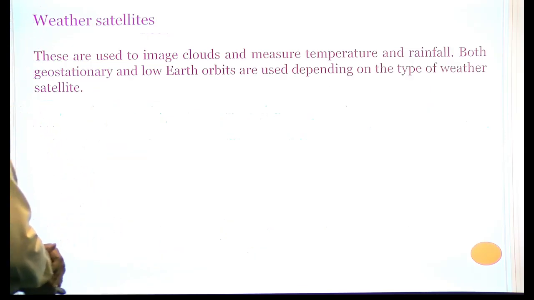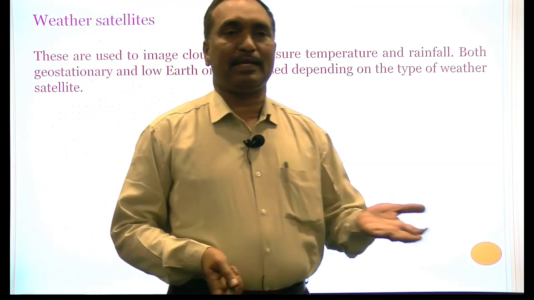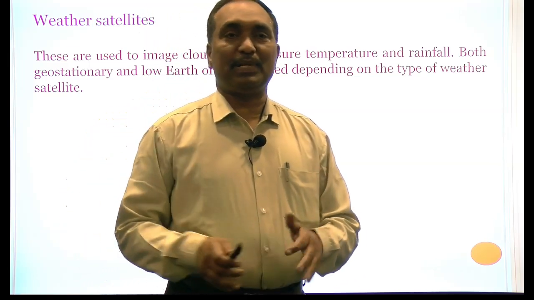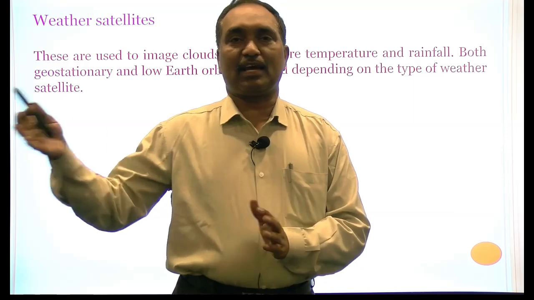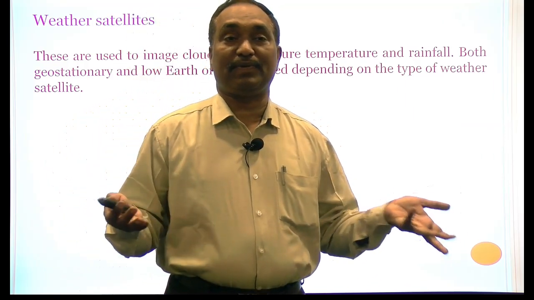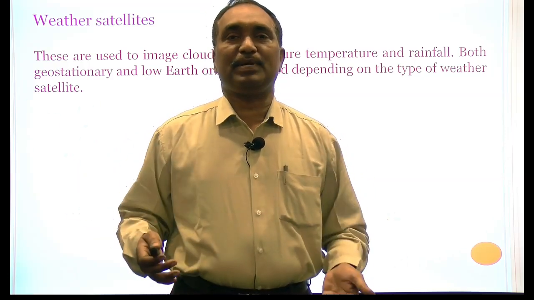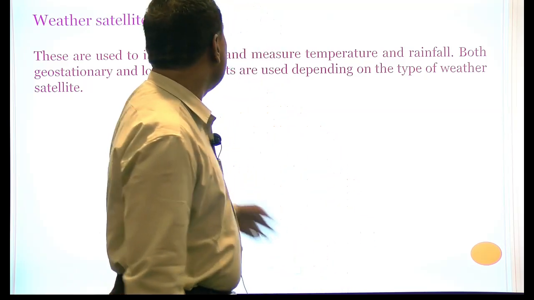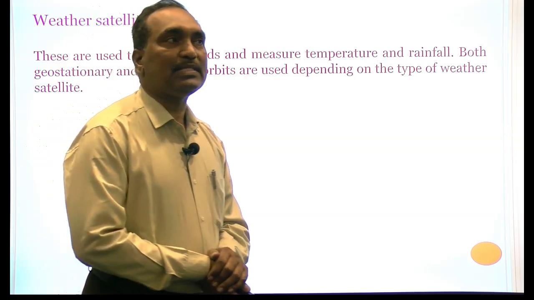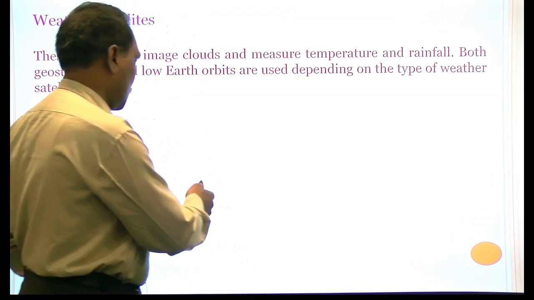And weather satellites. Nowadays, we want information about the weather: that in the next 24 hours there is rainfall, the temperature is very high, the winds are coming, a cyclone will arise within 24 hours, or maybe a tsunami. All this information can be collected by using weather satellites. Of course, to get the weather, we may use geostationary satellites as well as polar satellites.